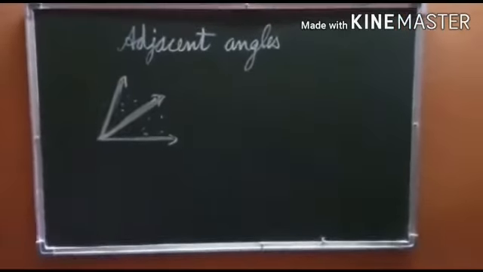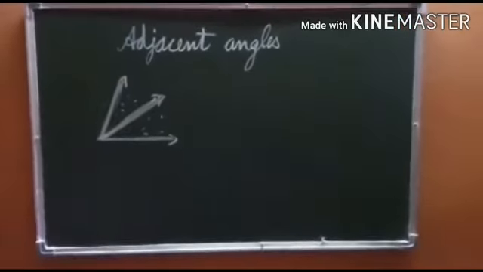That their sum must be equal to 90 degrees. Then the angles will be complementary. So suppose we have an angle like this. What is the measure of this angle? It is a right angle. Its measure is 90 degrees. If I draw one arm like this, now what will happen? Suppose this is O, this is A, this is B and this is C.